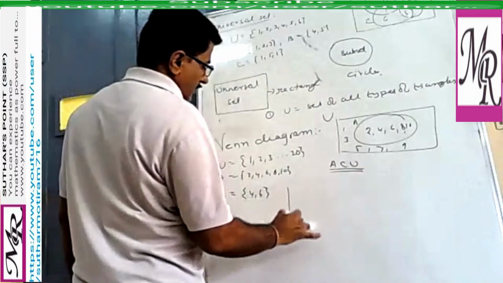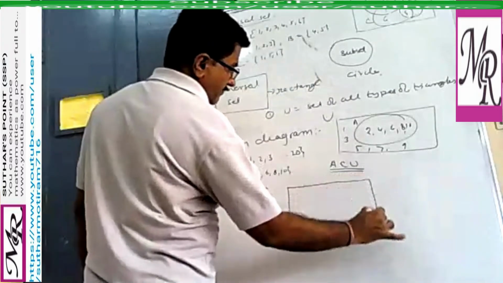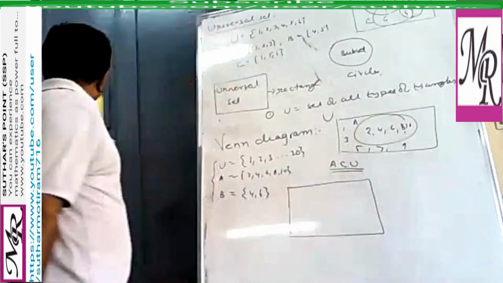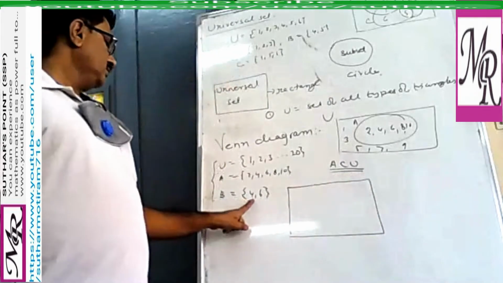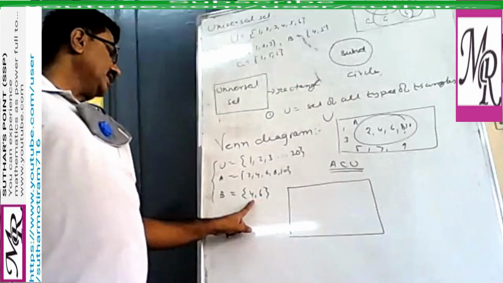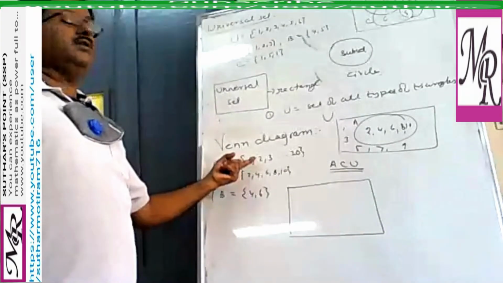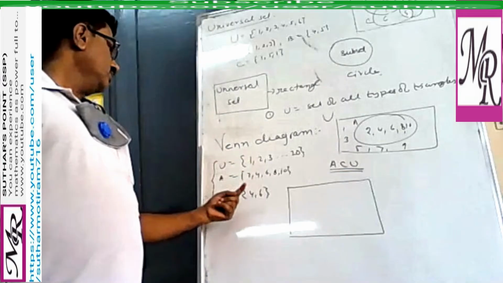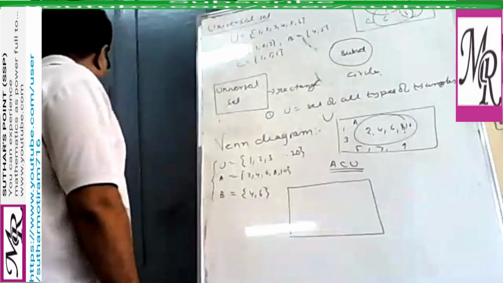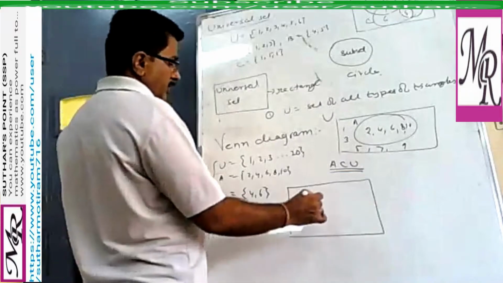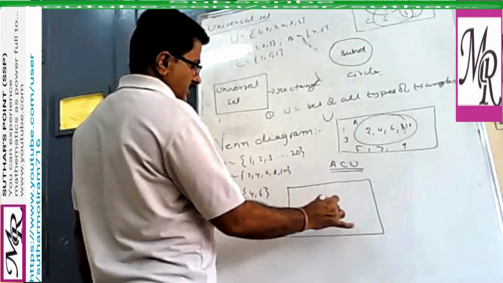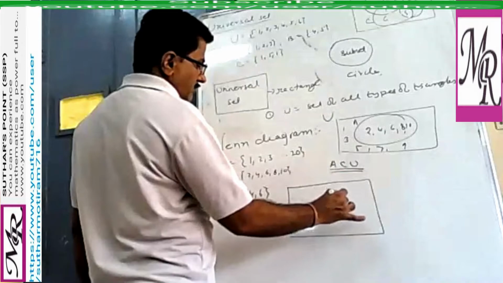First of all, you see that the elements of B, 4 and 6, are elements of A, and are elements of U. Means in all these three sets, the common elements are 4 and 6. So first of all, we write 4 and 6. This is the elements of set B.